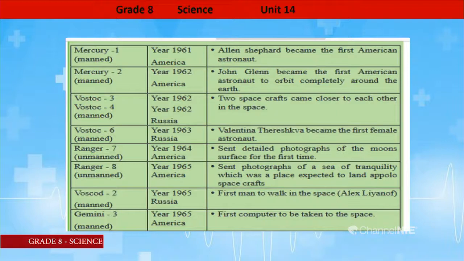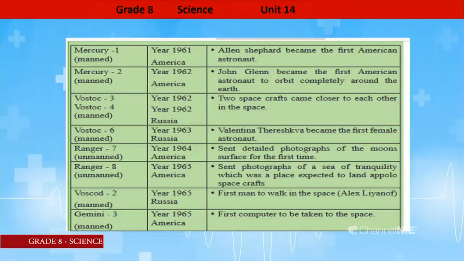And let's focus on Mercury 2. It is also a manned spacecraft. It was launched in 1962 by the Americans. John Glenn became the first American astronaut to orbit completely around the Earth. John Glenn became the first American astronaut to orbit completely around the Earth in the spacecraft called Mercury 2 in the year 1962.